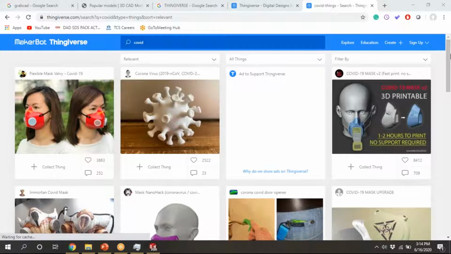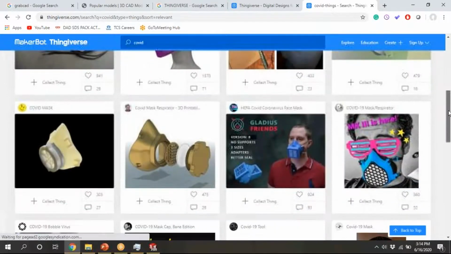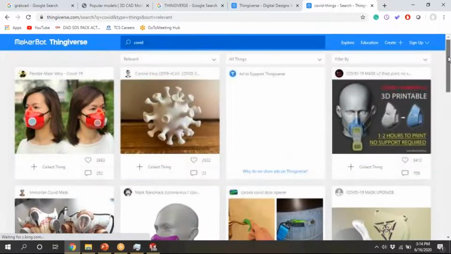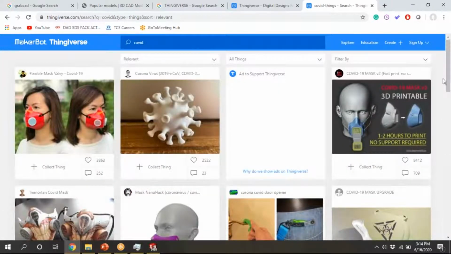As I have already downloaded one thing, I'm just showing it. See here, it looks like they have shown the image as a 3D printed one, how it looks in 3D printing. We will open this one.